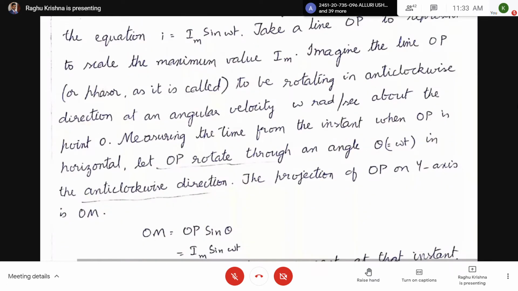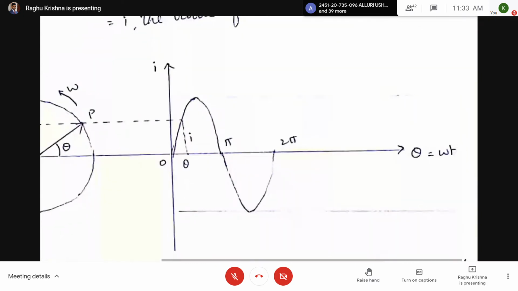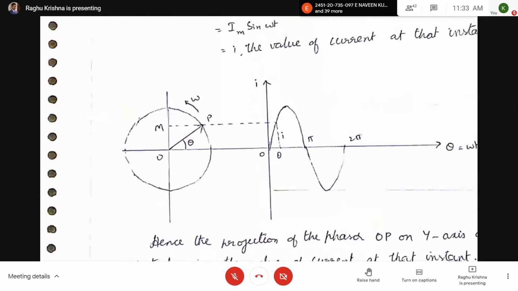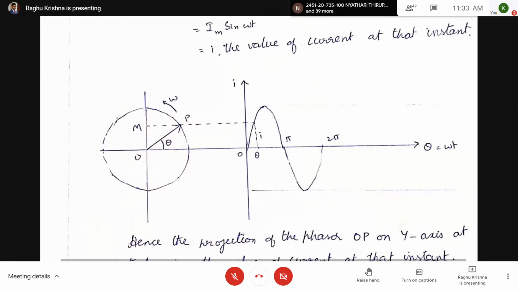So on the right side you can see a sinusoidal waveform. The sine waveform starts from 0 when omega t equal to 0. On the x-axis you have omega t. When t equal to 0, omega t equal to 0, right? So when t equal to 0, what is the magnitude of current? You respond. When t equal to 0, what is the magnitude of current? Anyone?